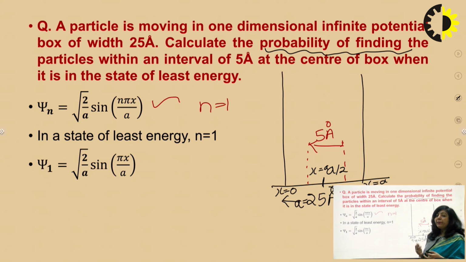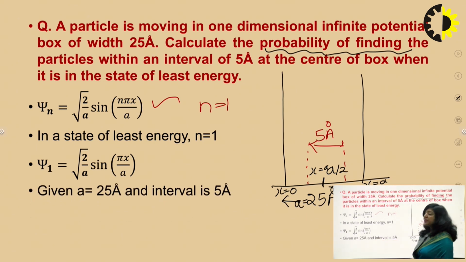If you want to find the probability, then according to the concept of the Schrodinger wave function, just multiply the wave function with its complex conjugate. That product gives us the probability of finding the particle. We have to do the same thing here. In order to find the probability in the lowest energy state, you have to multiply psi1 with psi1 star. But since we have to find that probability in this interval at the center, we have to substitute the conditions accordingly. So what are those conditions? Let's define those conditions first.